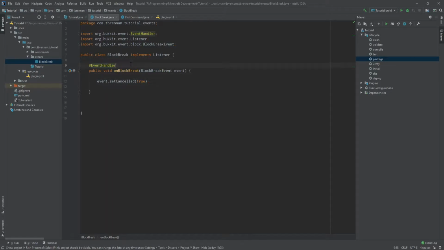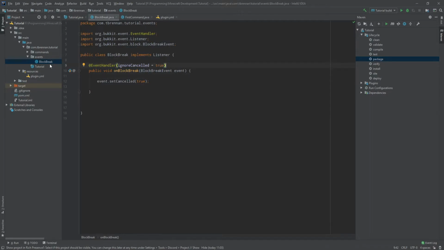An important thing to note is that if there are any other plugins on the server which may be cancelling events, we want to type @EventHandler and in brackets ignoreCancelled. If you wish to continue with the event regardless, type false, which is the default, or if you want to follow that and say WorldGuard cancels the break event, type true. This will mean that if the event has been cancelled by another plugin or another event, we don't want to run this because it's been cancelled previously.